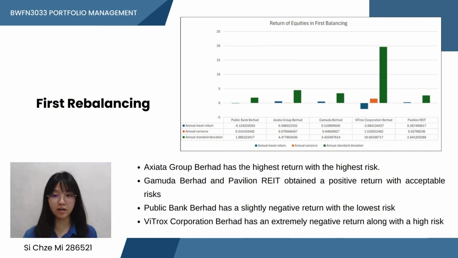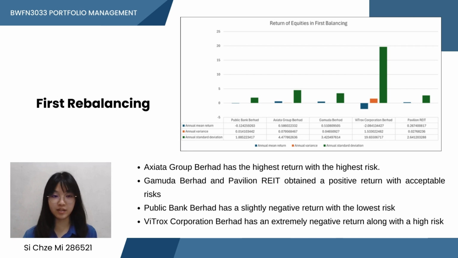In the first rebalancing, Axiata Group has the highest return with the highest risk, which means more risk and the possibility of higher earning or loss. Gabungan Berhad and Pavilion REIT obtained a positive return with acceptable risk, indicating that both stocks are relatively safe and offer moderate return. Public Bank Berhad has a slightly negative return with the lowest risk, showing that the stock was stable but not performing well. Vitrox Corporation Berhad has the highest negative return with higher risk, indicating that the stock fluctuated and had weak performance.